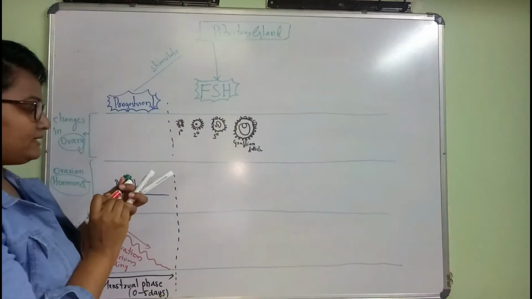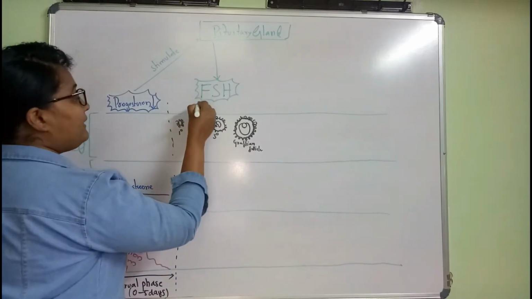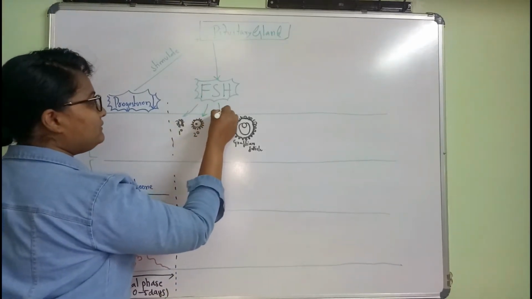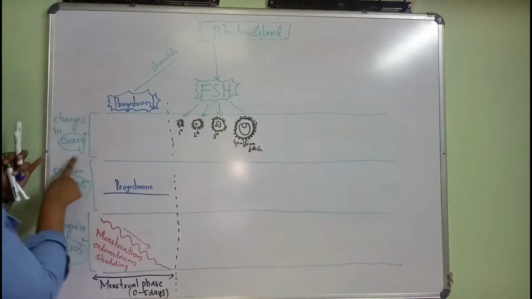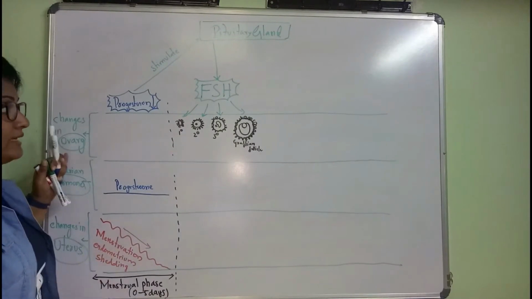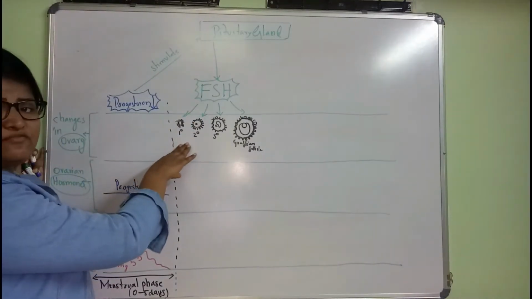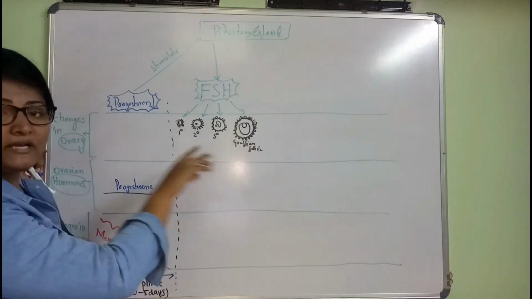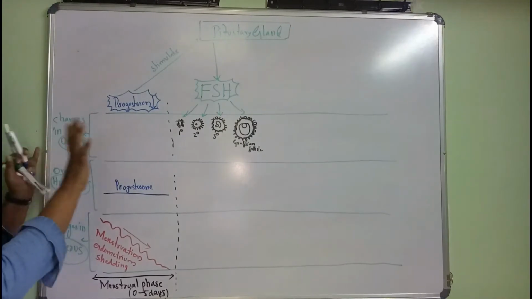Once FSH is released, they go and work on the follicle development, and this change is happening in the ovary. Soon after FSH release, the primary follicles develop into the Graafian follicle. Means there is follicle development in the ovary.